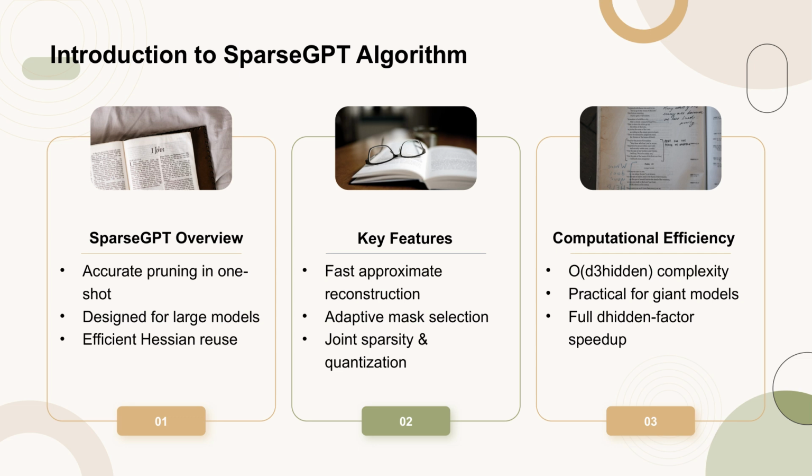SparseGPT is an algorithm designed for accurately pruning large language models in a single pass. It achieves this by efficiently reusing Hessians across different rows, which is crucial for maintaining model accuracy while reducing computational complexity. The algorithm includes features such as fast approximate reconstruction, adaptive mask selection, and the ability to perform joint sparsity and quantization. This results in a computational complexity of O(d_hidden^3), making it practical for extremely large models, providing a full d_hidden factor speedup over exact reconstruction methods.